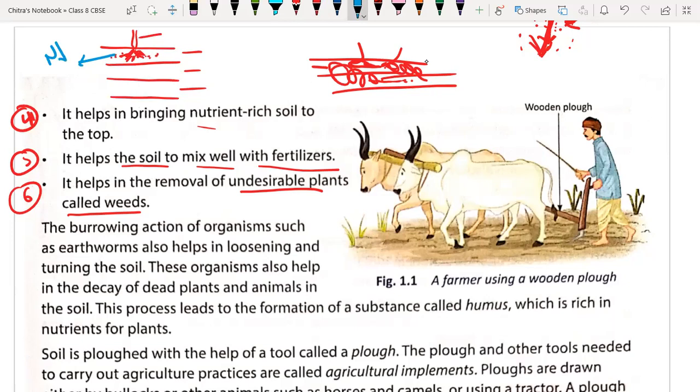So the required nutrition in the upper layer will decrease. But if we are plowing the soil, the plow will go deeper over here, and that lower soil, which is rich with nutrition, will come on the top. Is it or not? Yes, sir. That is why we have to plow the soil. Understood now? Sir, can you show the third point once? Okay, wait a second.